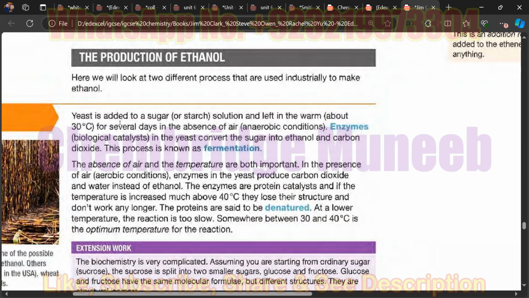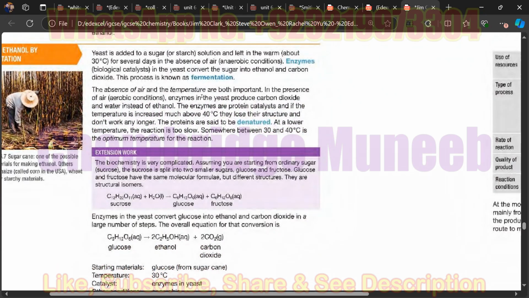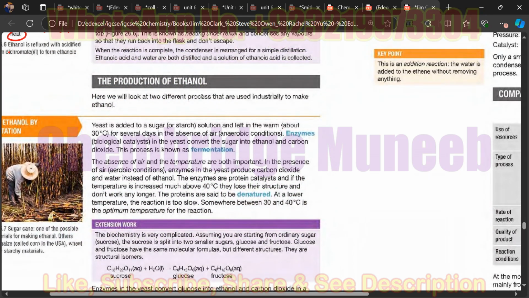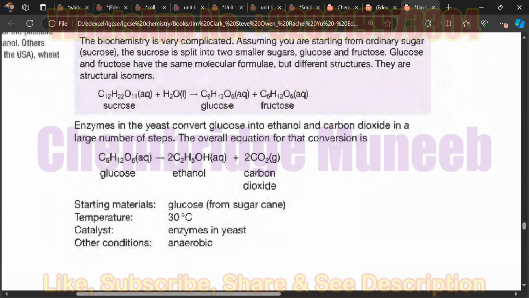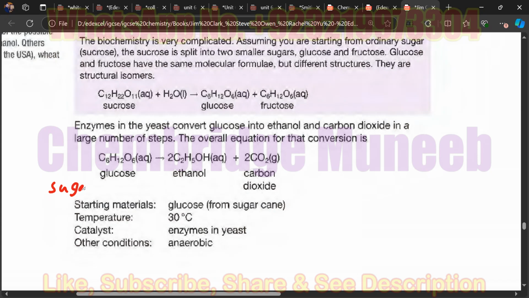The first way is through the fermentation process. You can produce alcohol from the fermentation. No need to read through this whole passage, you can just look at these equations to have the clear picture. This is a glucose molecule. This glucose is obtained from sugar. The sugar is the larger molecule of the glucose.